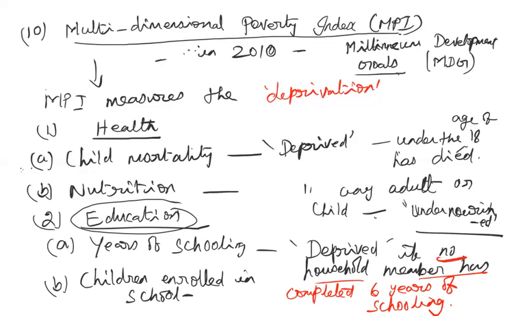Okay, so I hope you understood the meaning of this deprivation. Once I complete the whole thing, it will be clear to you. So in different dimensions, a particular household is deprived of basic facilities. Okay, so the remaining points I will continue in my next class.